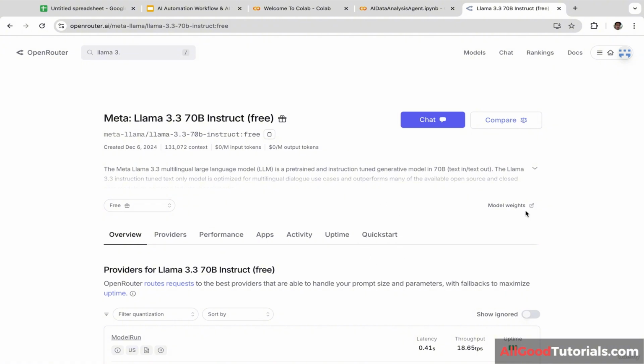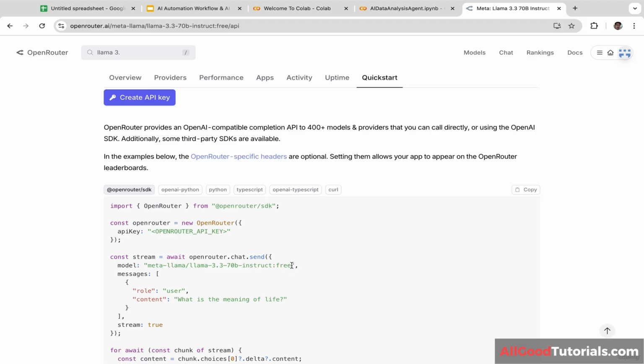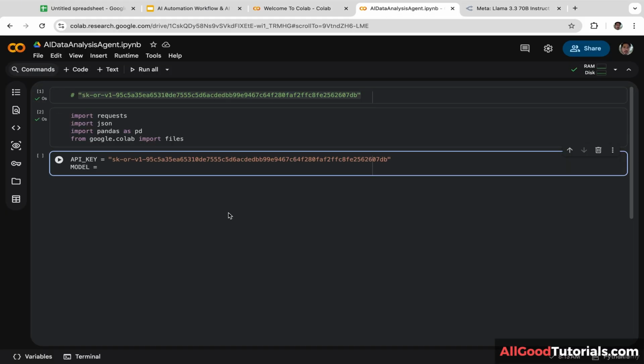Okay, now we are going to open the code documentation. So let's click quick start and let's scroll down a little bit. And we are going to copy and paste this, and let's put it here. So this is the large language model that will perform the data analysis.